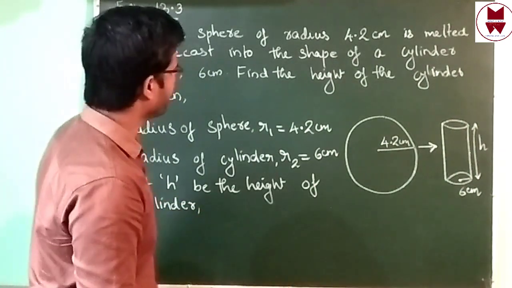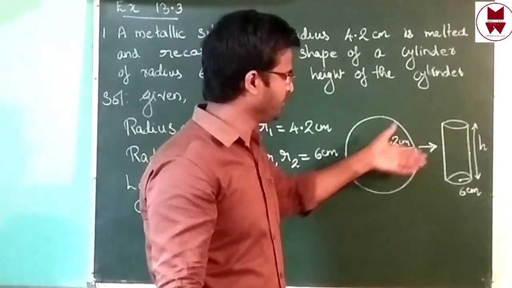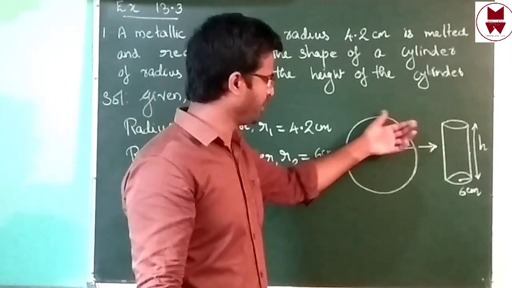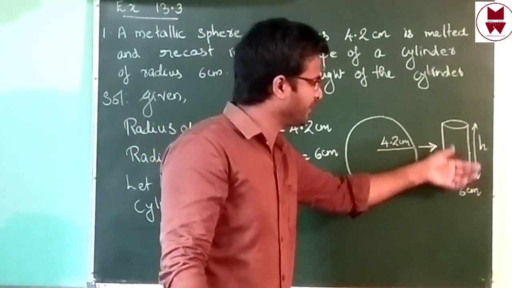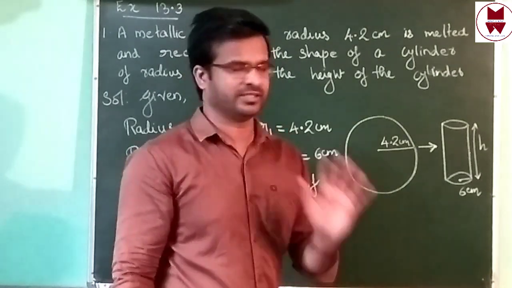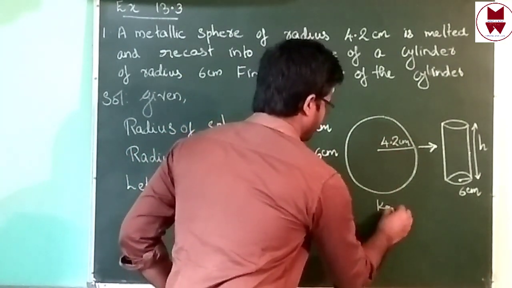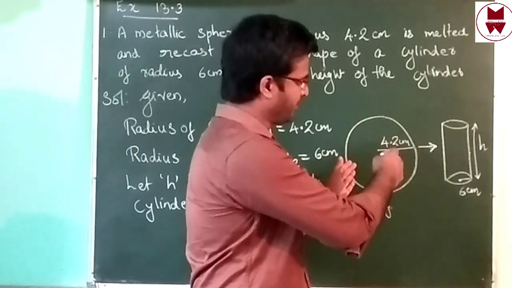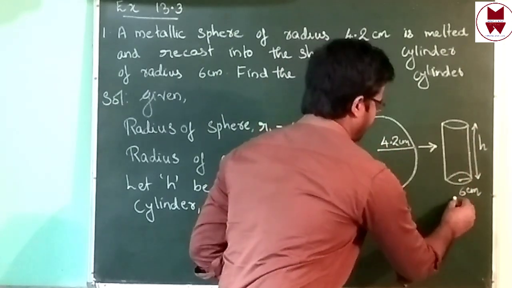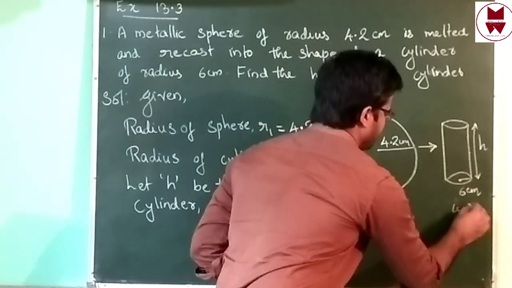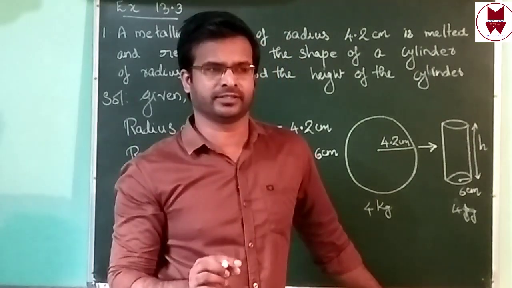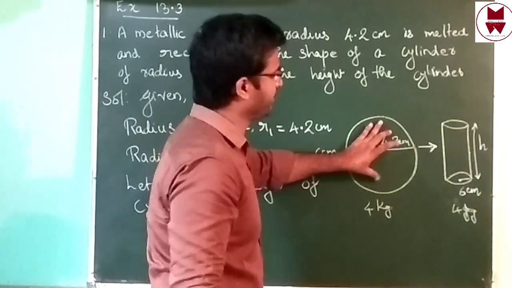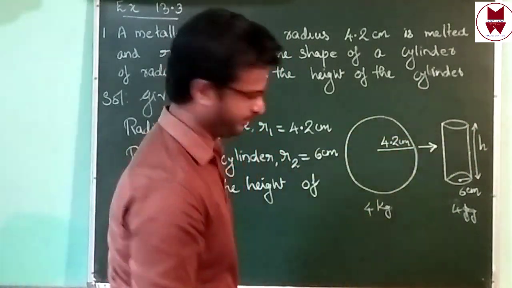Then when you recast one shape to another shape, the volume of this metallic sphere will not change. Volume of metallic sphere and volume of that resulting cylinder will be equal. You just think this metal has 4 kg weight. Same material we are using for making another cylinder. That time also, what is the weight of the cylinder? That also 4 kg only. That will not change, isn't it? That means volume will not change. That's why we can write volume of sphere equal to volume of cylinder.